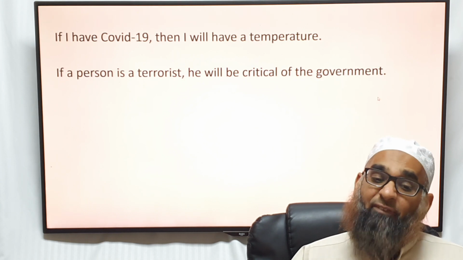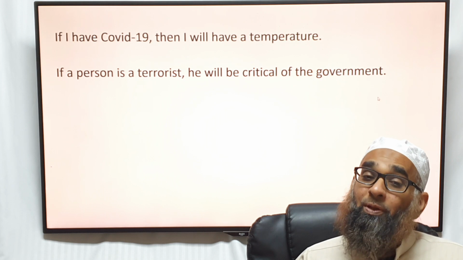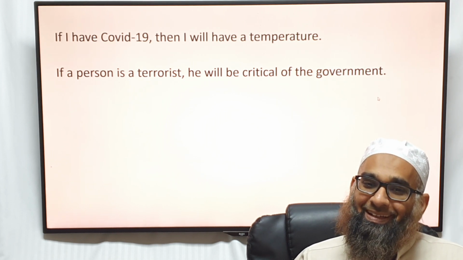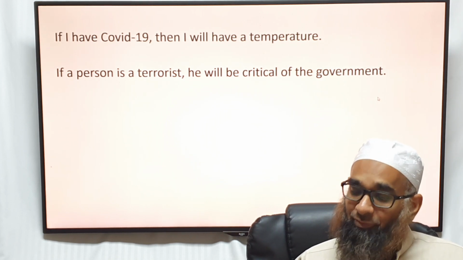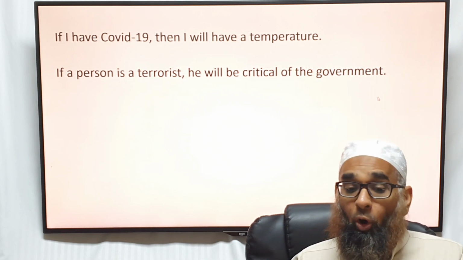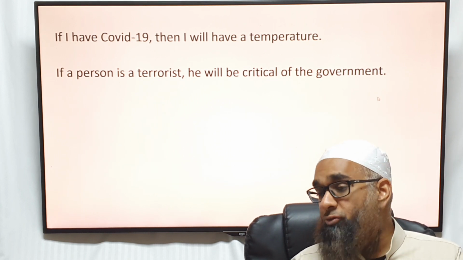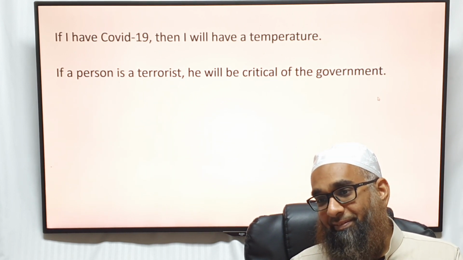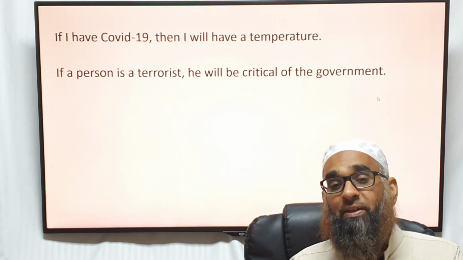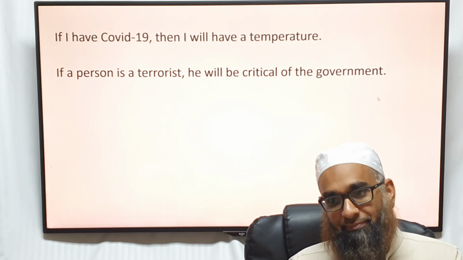Okay. If a person is a terrorist, he'll be critical of the government. What do people always do? They affirm the consequent. They say, if you're critical of the government, you're a terrorist, or you don't love the country. But you might love the country; that's why you want it to be better.